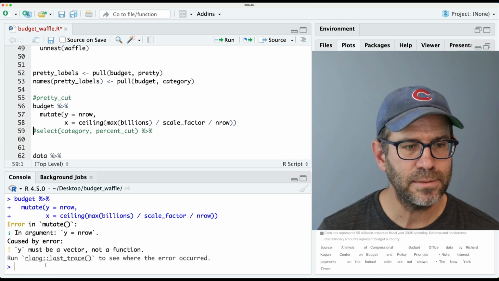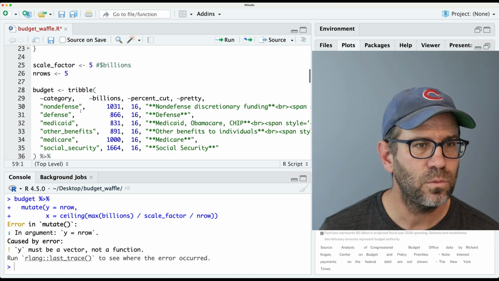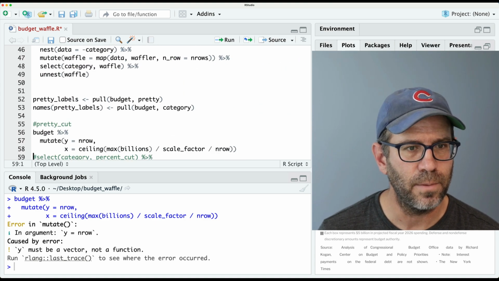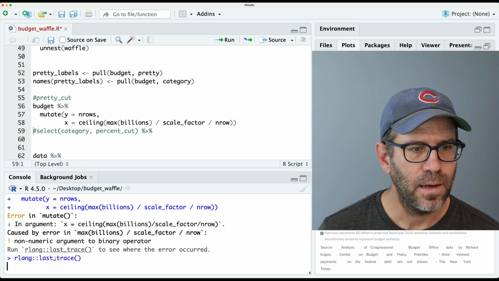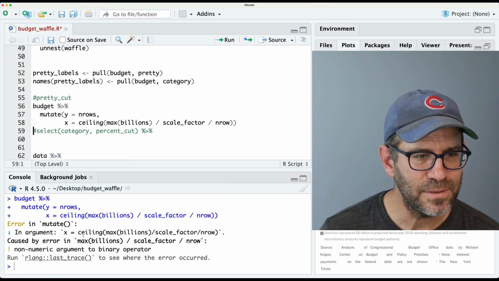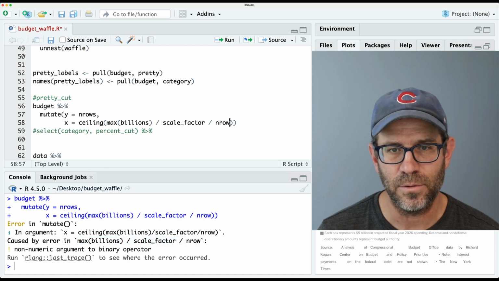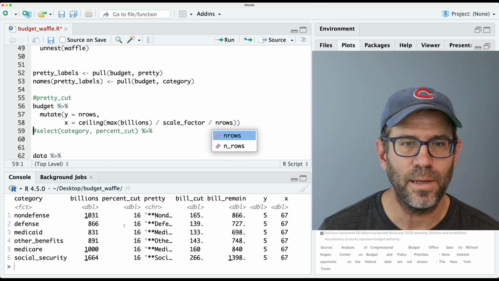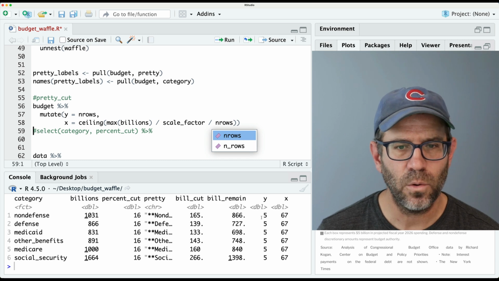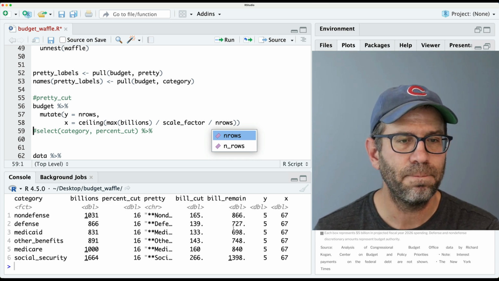And so if I look at that, Y must be a vector, not a function. Oh, n rows, not n row. All right, need an S there. And it's still unhappy, and I hit the wrong thing. All right, so ceiling error caused by max billion scale factor n row. So that should be n rows, right? All right. Now what we get is category X and Y. We see the X and Y positions are the same.